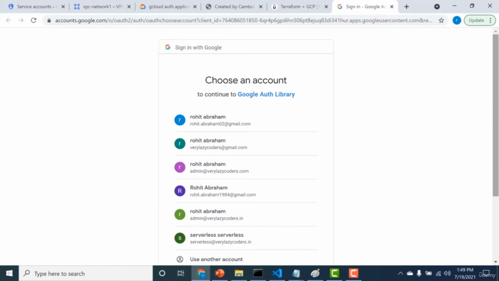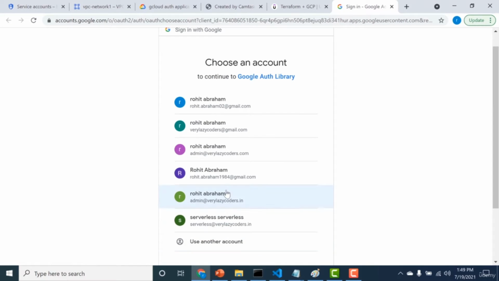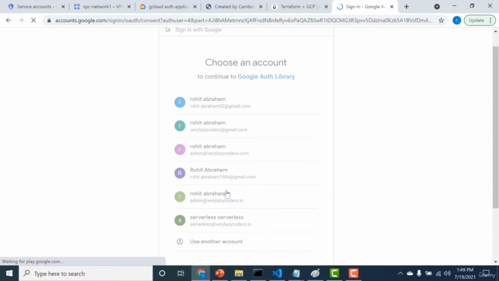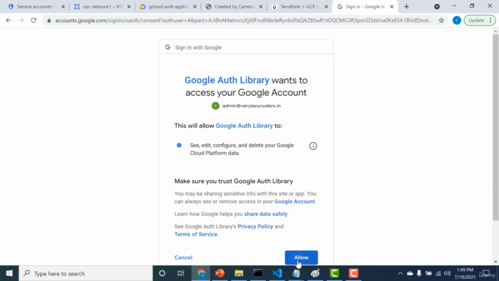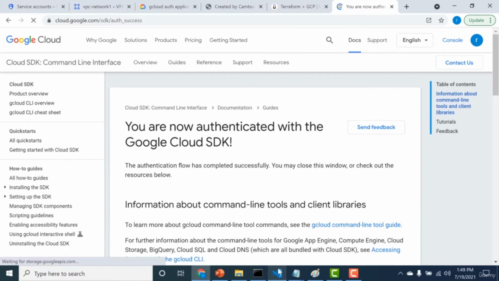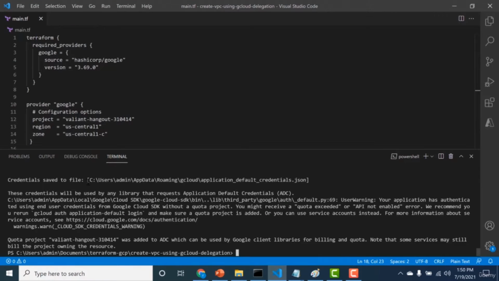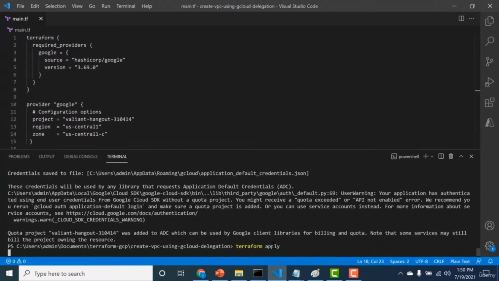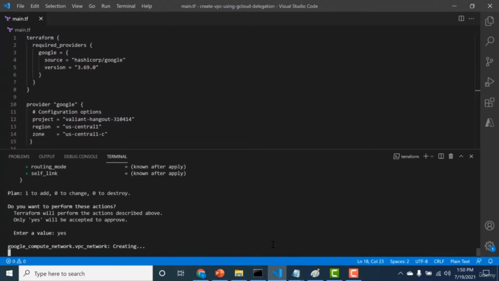Then you need to log in using your particular user account. So this is my user account, so I'll be using this one. I'll click on allow and I am logged in, and if I go back to my console, it states that my credentials are stored in this particular path. If you want to view your credentials, you can go to that path and view them. So that is about it. You have connected your Terraform with your user account. If I run a terraform apply, you can see that I'm able to connect to that particular resource.